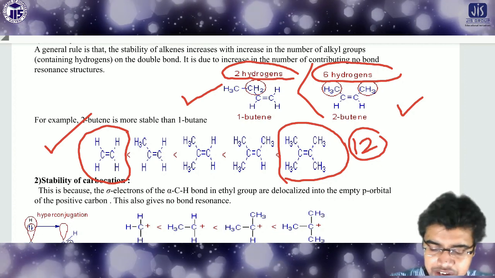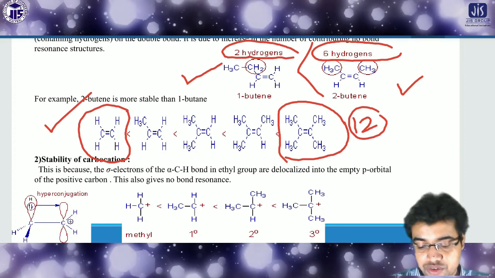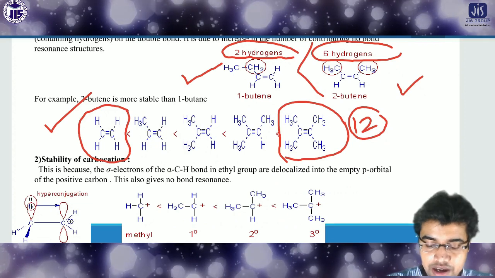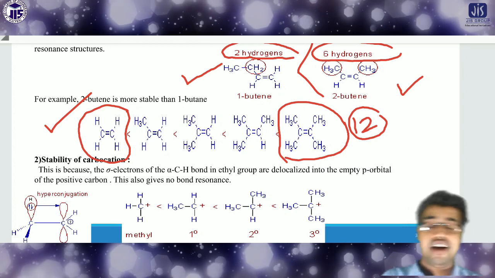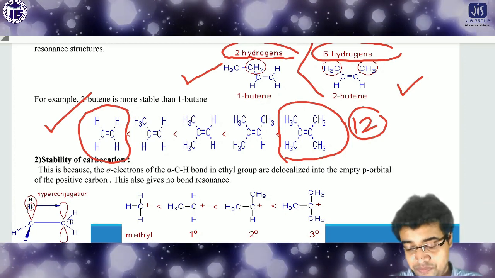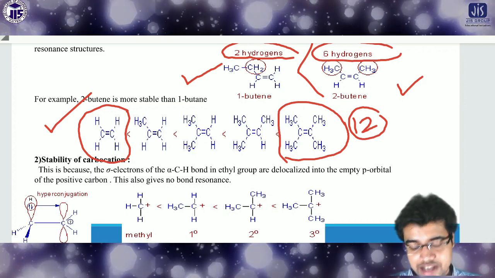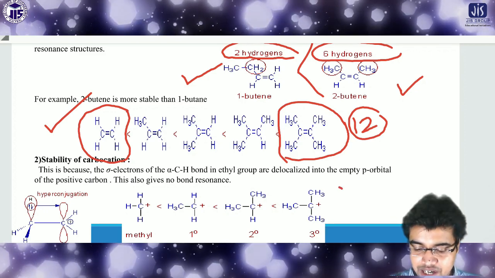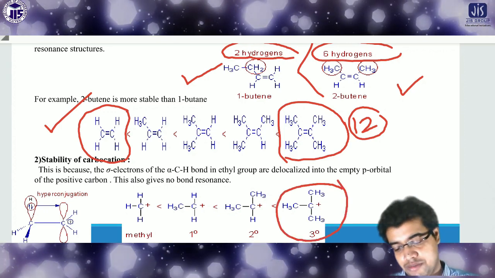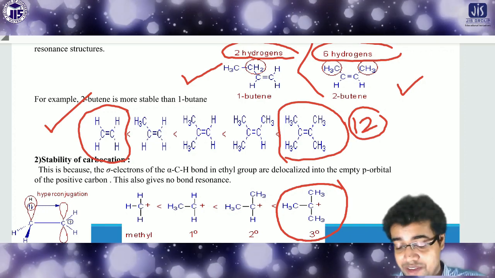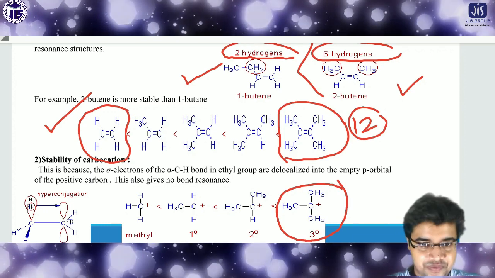Now the second case, stability of the carbocation. This is also an important fact. If you consider the stability of the carbocation, hyperconjugation has an important role here. The highest stable carbocation is the 3-degree carbocation, because here 3 into 3, 9 hyperconjugating structures are possible.